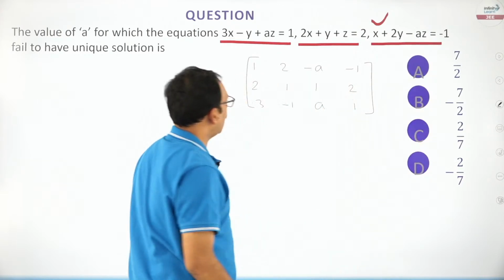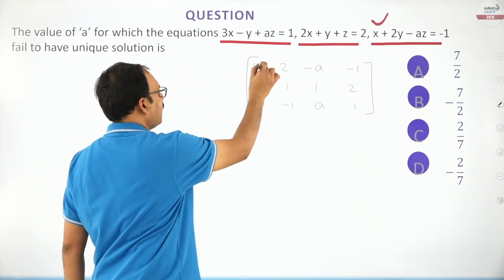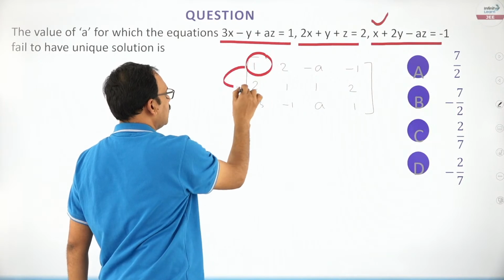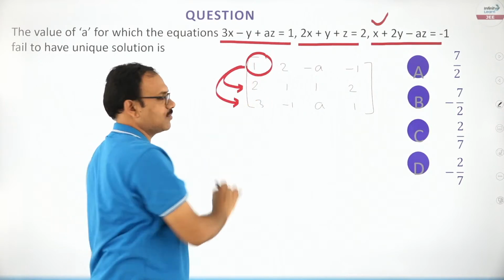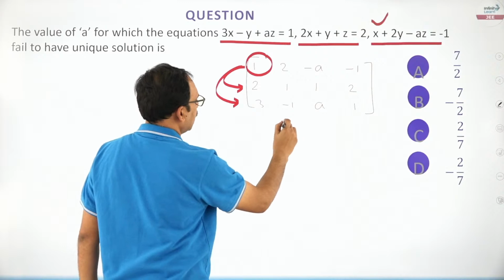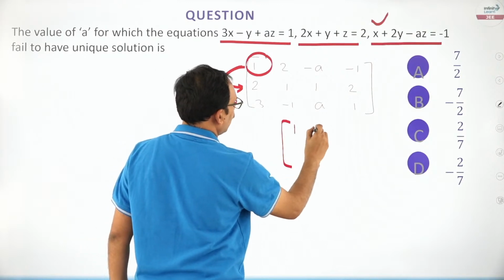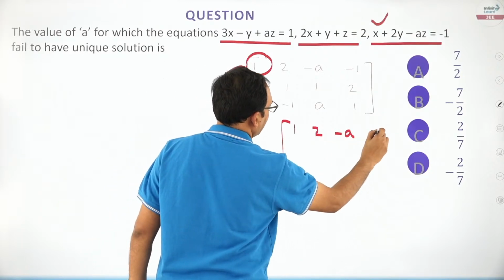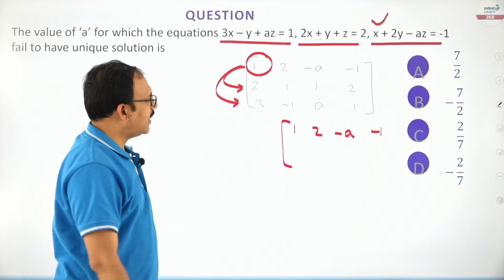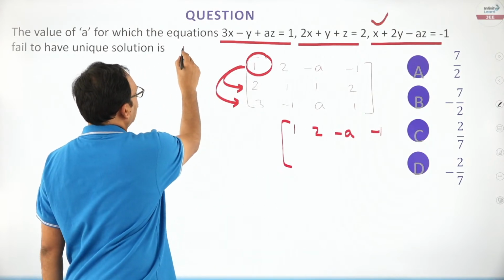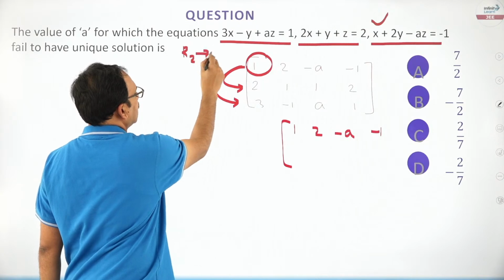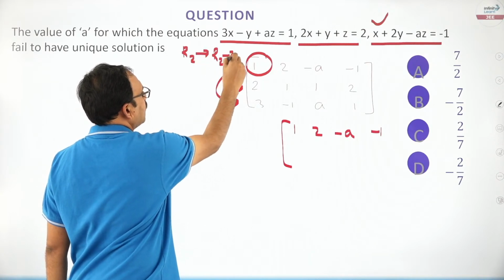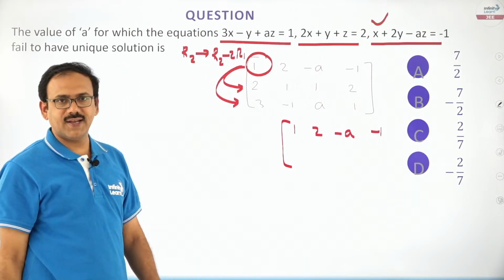Now first step, with the help of this element you try to make these two 0, dear students. You see what happens? What operation should I apply? 1, 2, minus A, minus 1. It's very clear. R2, let me write here for your convenience, R2 as R2 minus 2R1. Am I correct?